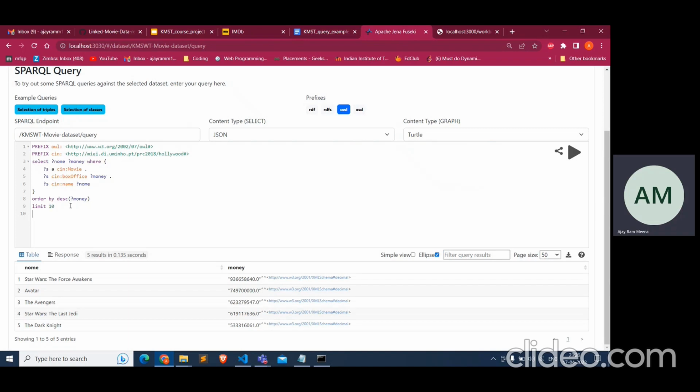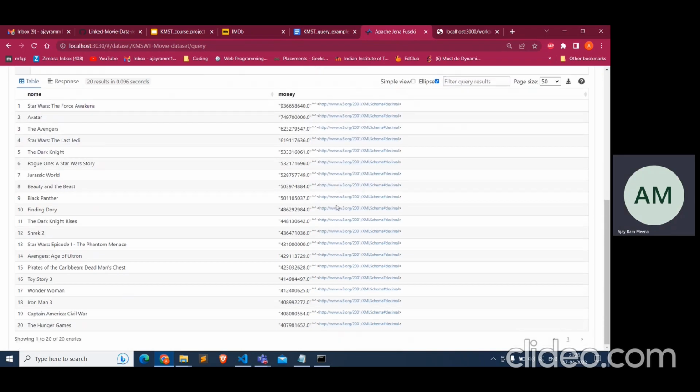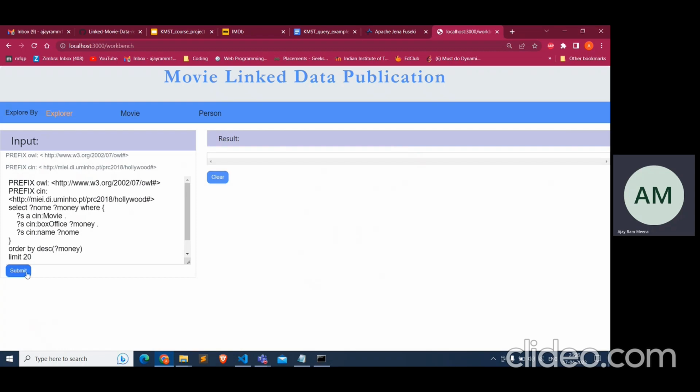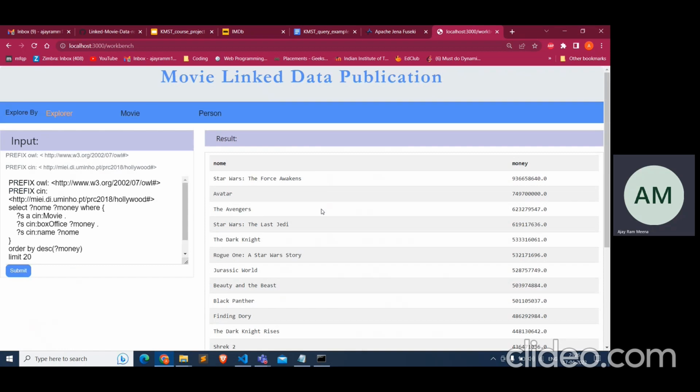So I'm checking for 20, and if we run this, we get 20 movies. As you can see, now we run this query on our front end as well. This is our query, and if we submit it, then we get the 20 results.